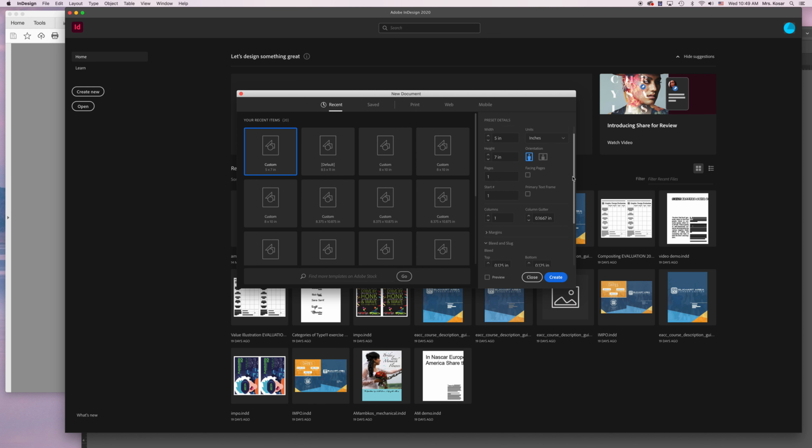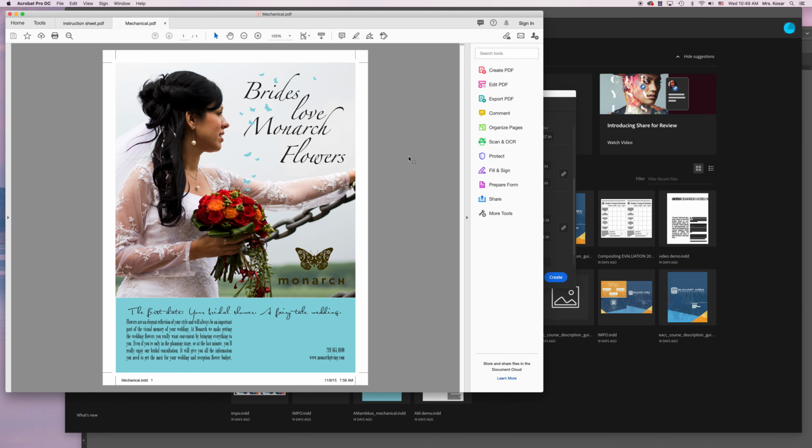Then we're going to scroll down here to margins, and if you can't see it, just click on the little drop-down menu. Now looking at this, every page is going to have a margin. If we had a ruler, we would be able to measure from the top of her head and the top of this butterfly and the top of this ascender. And then if we come over here and we measure from the top of this ascender and the S and the H in the logo and this text, and then this text here to the edge, this text here to the edge, we're going to see that there's about 1/4 of an inch margin.